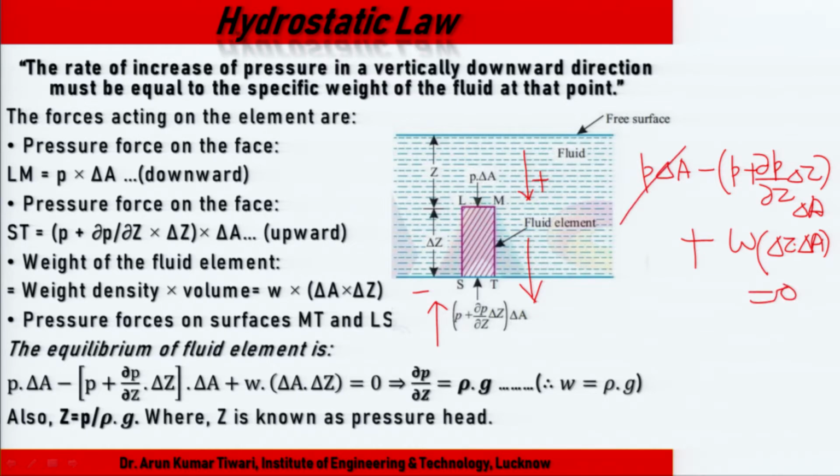The P A cancels out, and delta Z delta A cancels out, so del P upon del Z equals W, and W equals rho g.